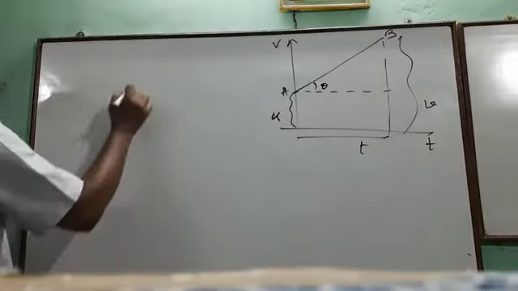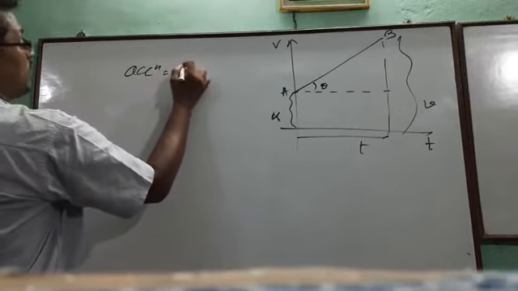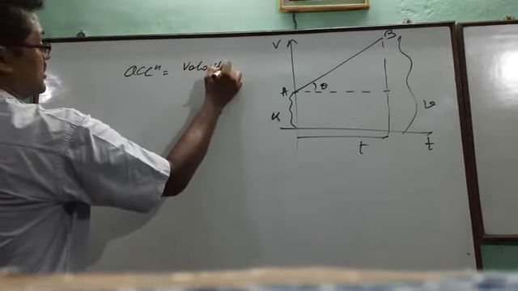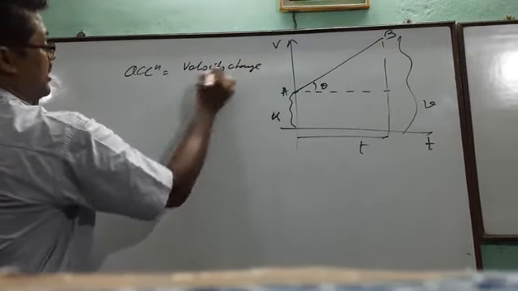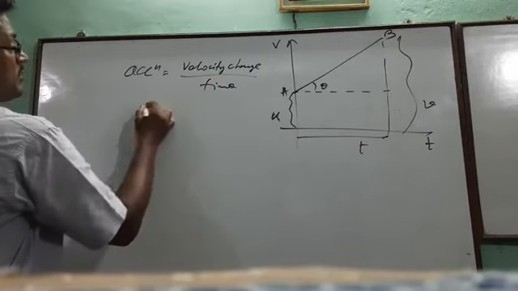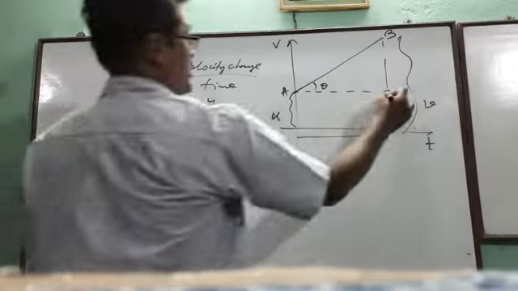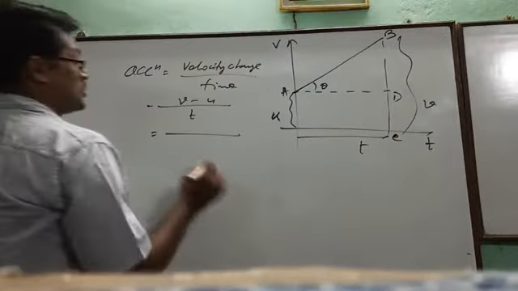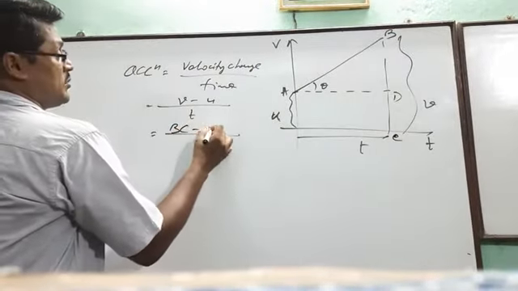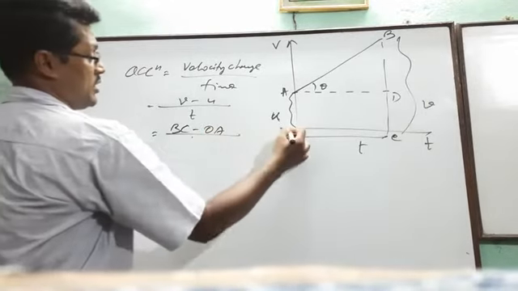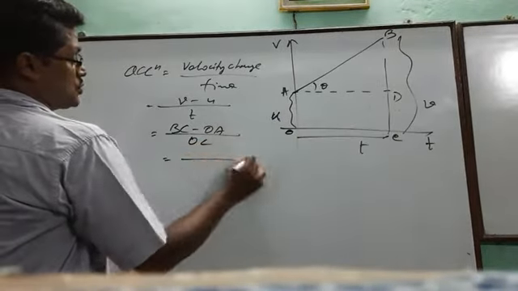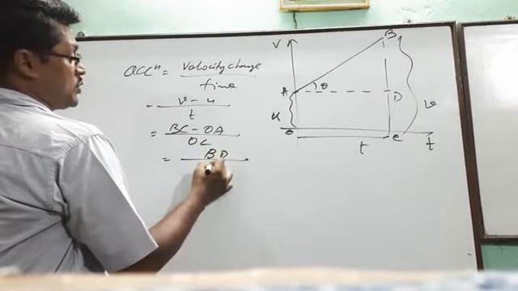So what is the definition of acceleration? It equals velocity change by time. Velocity change means v minus u, by t. If it is C, it is v. So v means BC minus OA, by OC. So you can write here BD by OC.